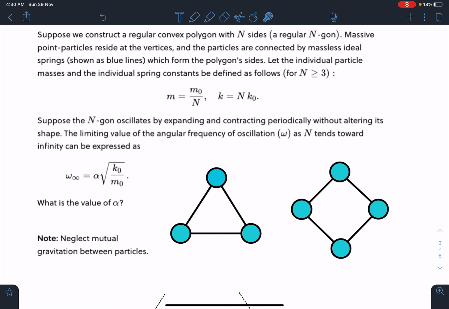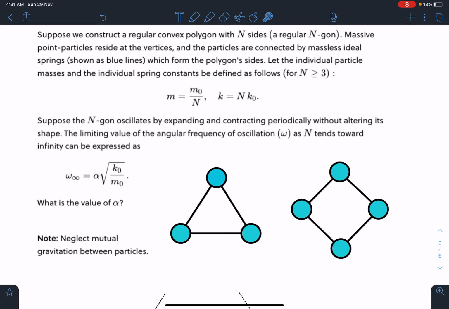Let the individual particle masses and individual spring constant be defined as follows for n greater than or equal to 3. So mass of each particle is m0 by n, and spring constant is nk0. That means if I am using 3 springs, they are 3k, 3k, 3k, and masses are m0 by 3, m0 by 3, m0 by 3. In this case, I am going to take m0 by 4 for each mass, while spring constant is 4k, 4k, 4k, 4k. This is how in the problem statement it is defined.